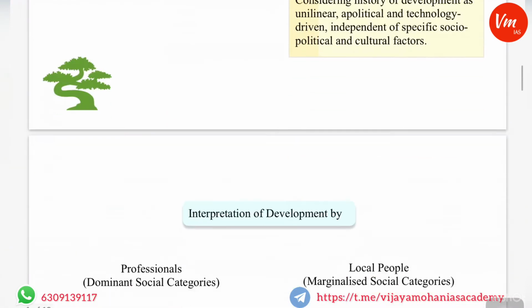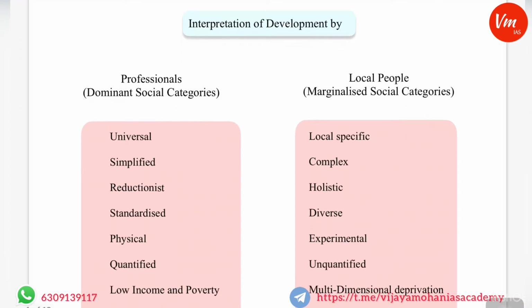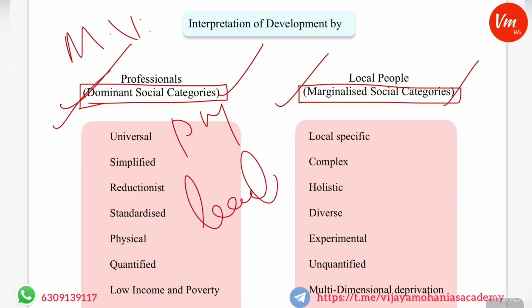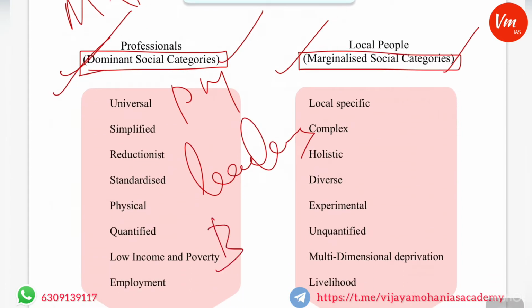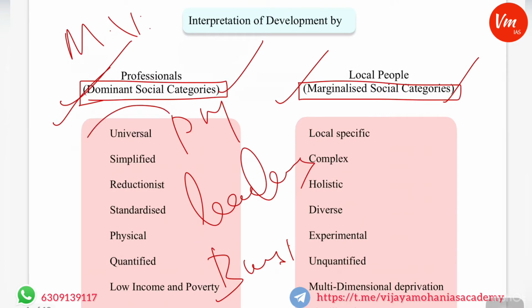The interpretation of development in the mainstream view is of two types: interpretation of development by professionals and interpretation of development by local people. So what is the meaning of dominant social categories and marginalized social categories? For example, as far as the mainstream view is concerned, the dominant social categories like policymakers, leaders, and business enterprises, all these categories interpret development in this way.